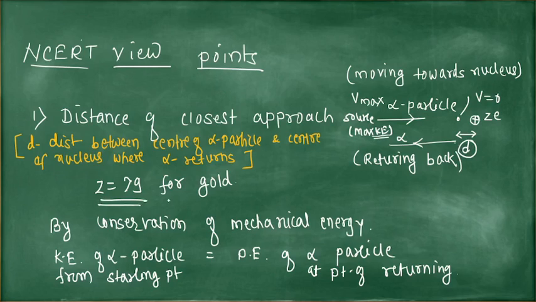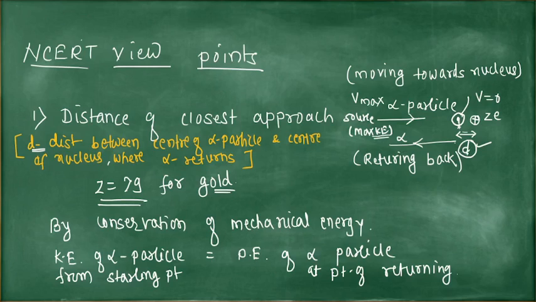So you know that Z is equal to 79 for gold, because in Rutherford's experiment the gold foil is used. What is the distance of closest approach? The distance between the center of the alpha particle and the center of the nucleus where the alpha returns. So the alpha particle comes here and returns. This is the position, and from this point you have to measure the distance. So d is the distance of closest approach.